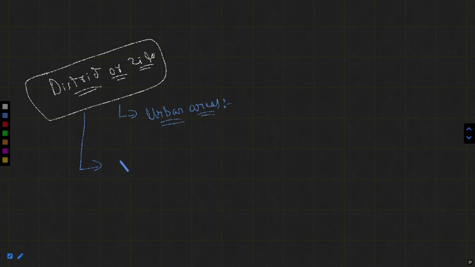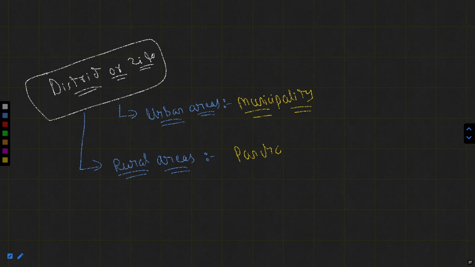Urban areas and rural areas. The urban areas have municipalities in the form of local government, and the rural areas have the panchayati system as the rural government. But they both come under the district, or the jila.